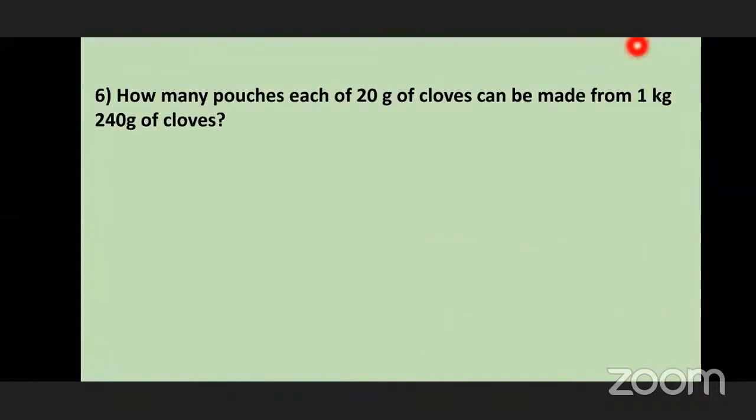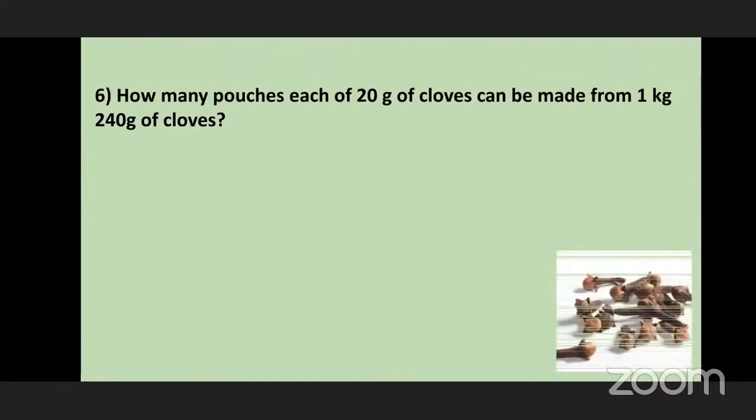Now see, this is the next question. How many pouches each of 20 grams of cloves can be made from 1 kg 240 grams of cloves? Students, do you know what is clove? See this, your picture is there. Okay, this is a spice.